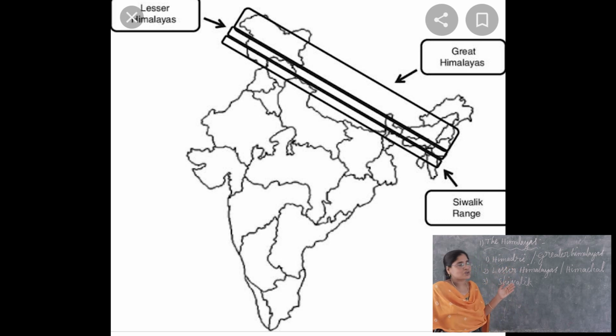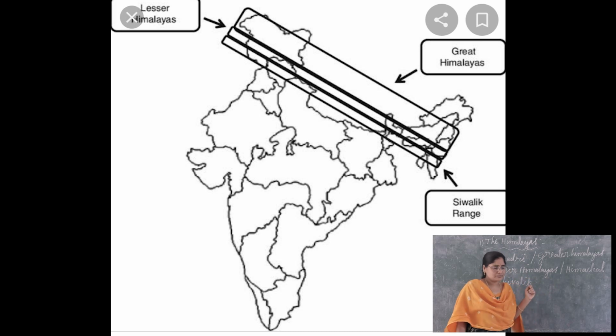Himadri is also called Greater Himalayas. Lesser Himalayas is also called Himachal.